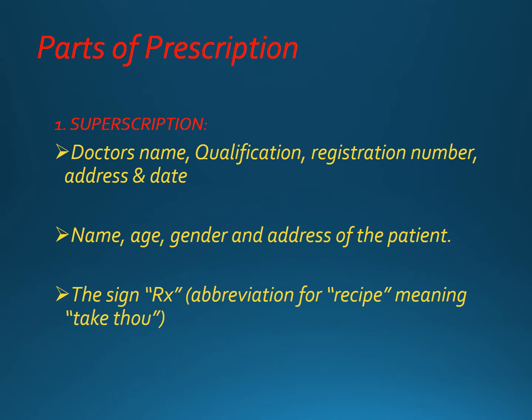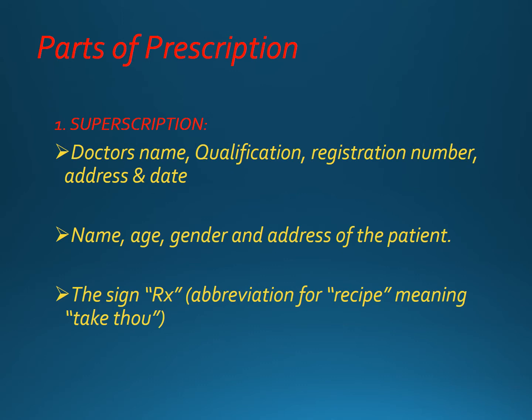Now what is the importance of each of these components which we call superscription, I'll discuss in detail in the later slides, but you should keep in mind that superscription is the first part of the prescription, and it contains the doctor's details, then the patient's details and the RX symbol. Each of these components, like the doctor's component, will have the doctor's name, qualification, registration number, address and date.